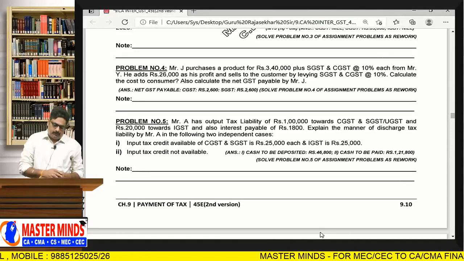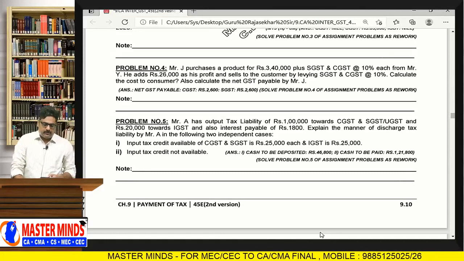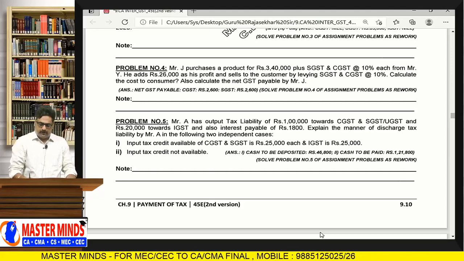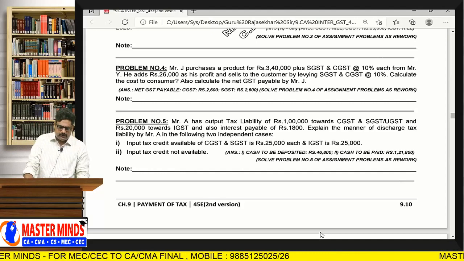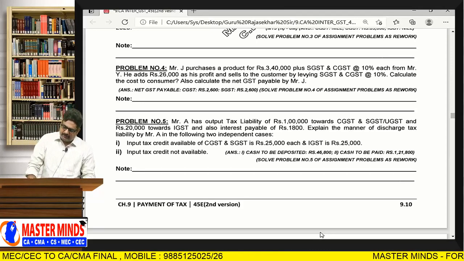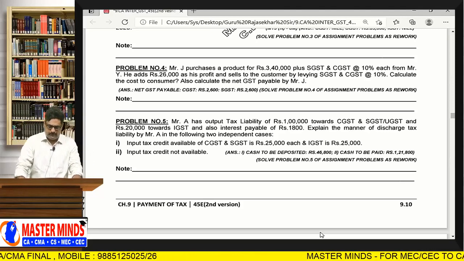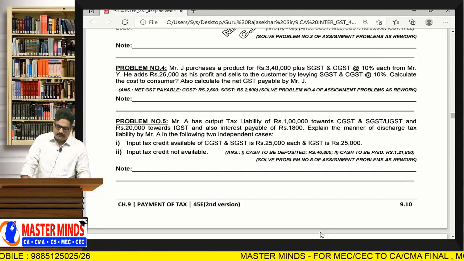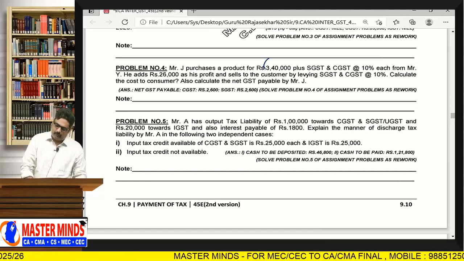And next one is problem number 4. Mr. J purchases a product for 3,40,000 plus SGST and CGST at the rate of 10% each from Mr. Y. He adds 26,000 as his profit and sells to the customer by levying SGST and CGST at the rate of 10%. Calculate the cost to the consumer. Also calculate the net GST payable by Mr. J. So here Mr. J purchased a product for 3,40,000